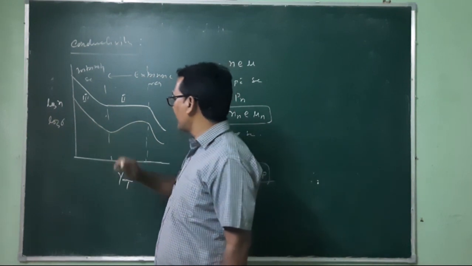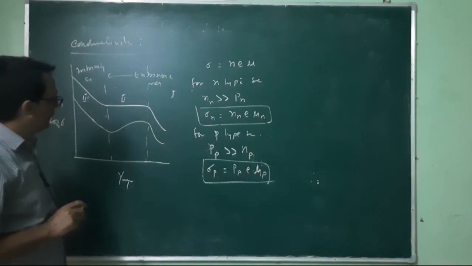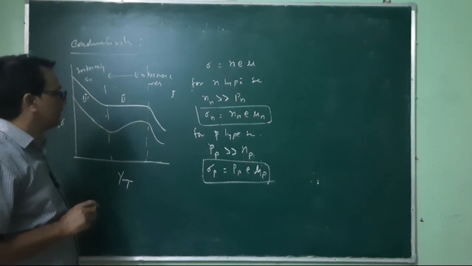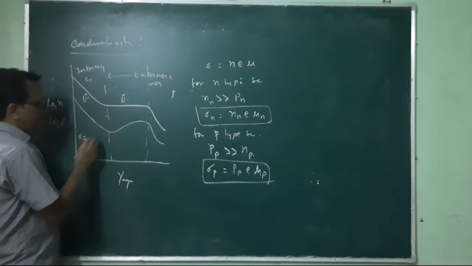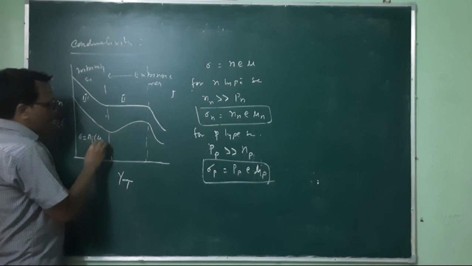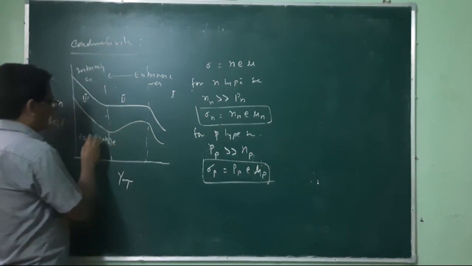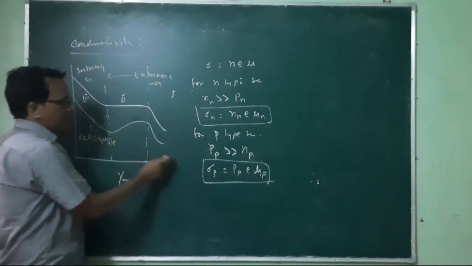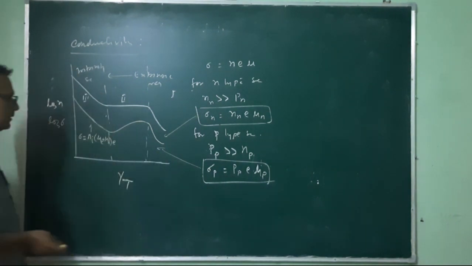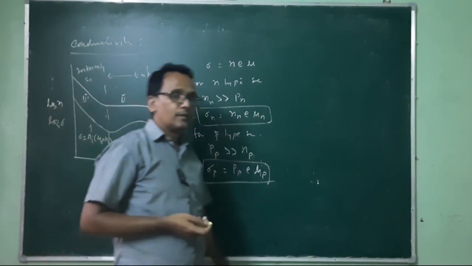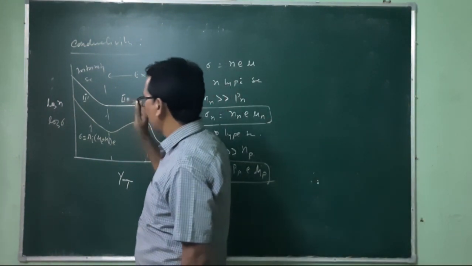So this is intrinsic conductivity, and here the electrons and holes are both equally important, and that conductivity sigma can be written as sigma equal to Ni e (mu E plus mu H) in this region here, and here either this or this, depending on the type of semiconductor. And in the second region this will decrease like this.